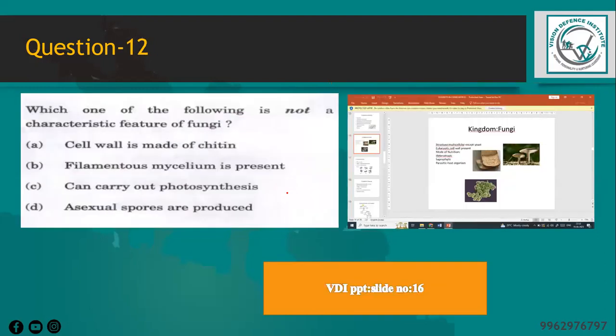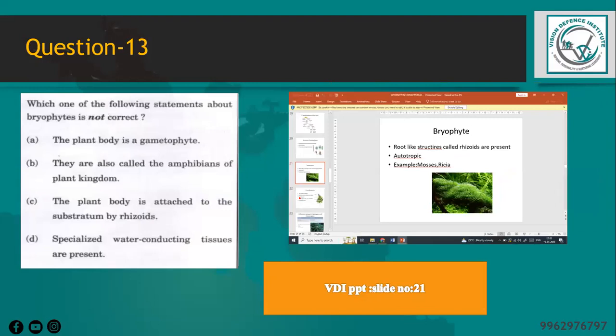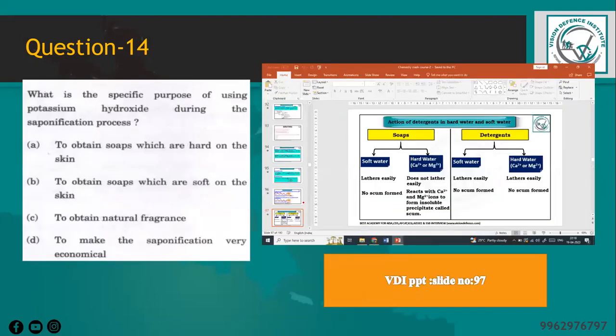And which one of the following is not a characteristic feature of fungi? So when I talk about these characteristic features of fungi and protista, these are also being asked in the weekend test examination pattern, and also given in PPT, as well as in the material. And which one of the following statements about bryophytes is not correct? This bryophytes question is often asked in every part of the weekend test examination. So it has been reflected as such in PPT and weekend test questions.